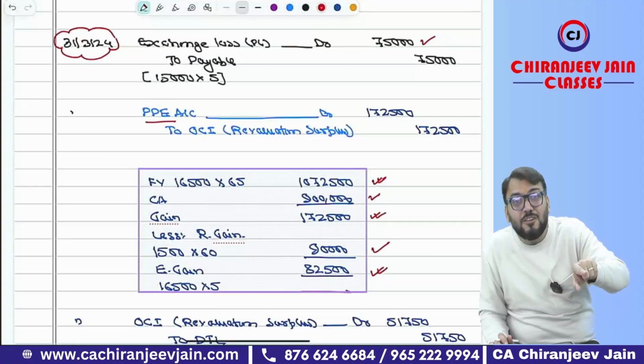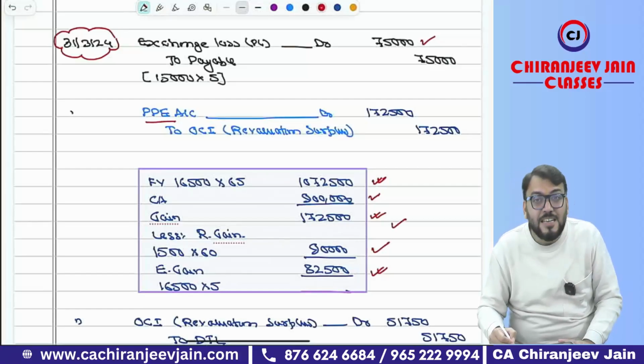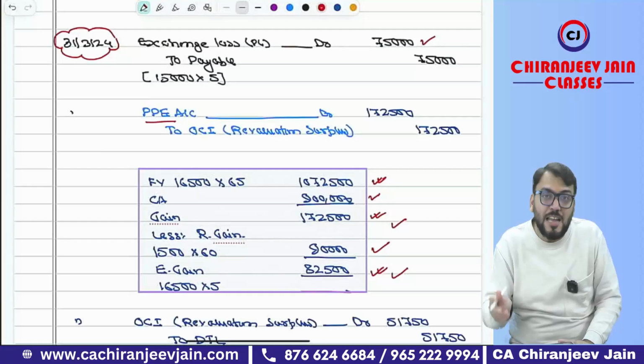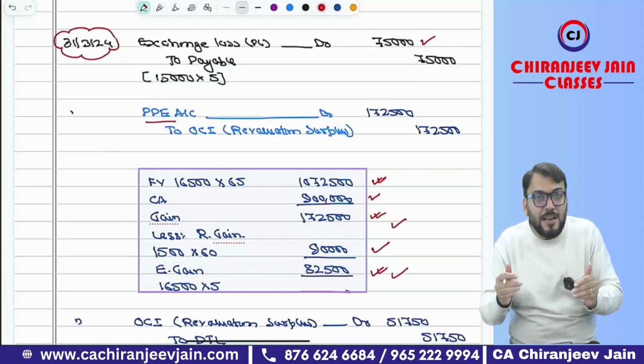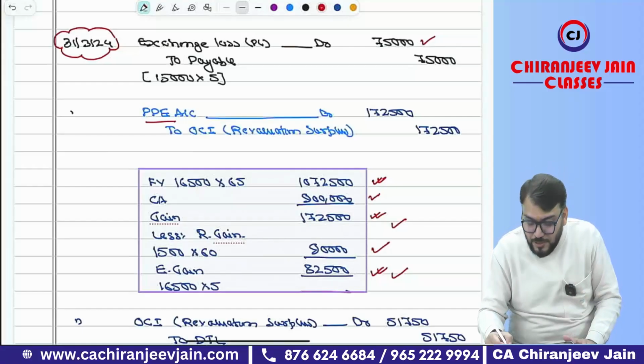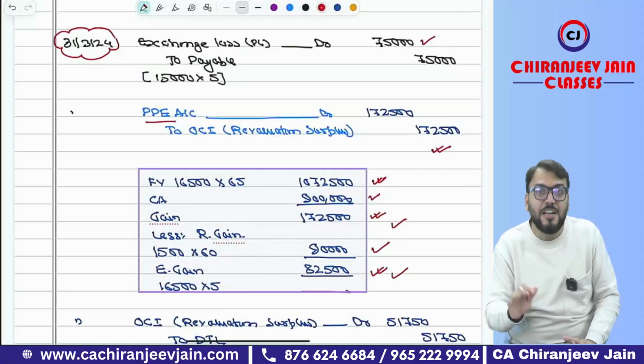But if the revaluation gain or loss is transferred to OCI, then your exchange gain and loss will also be transferred to OCI. Means in this case, both revaluation gain and exchange gain will be transferred to OCI and accumulated in revaluation surplus. Therefore, we have done one compound journal entry, PP&E account debit to OCI revaluation surplus with the amount 1,72,500. However, you can do a separate journal entry also.